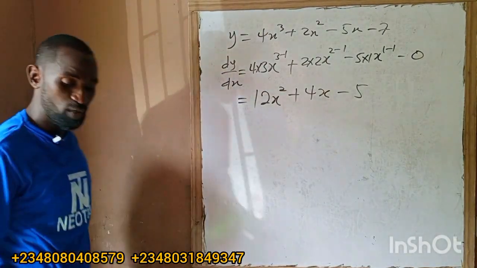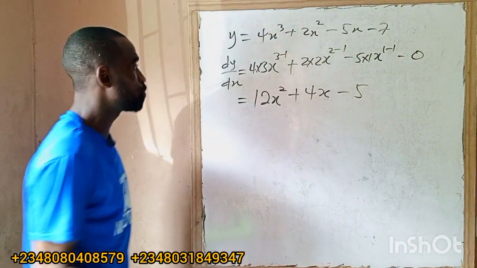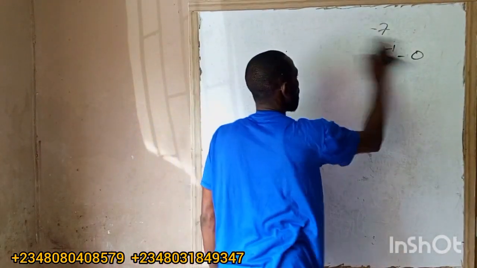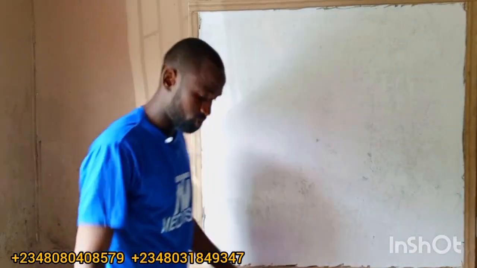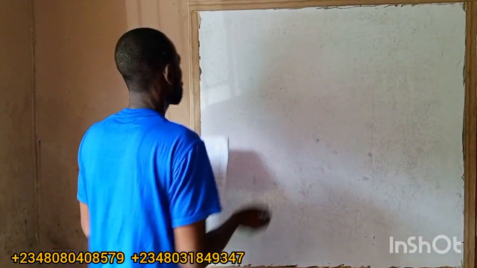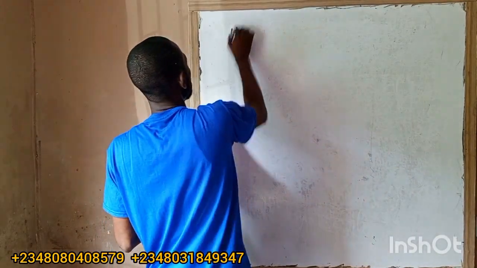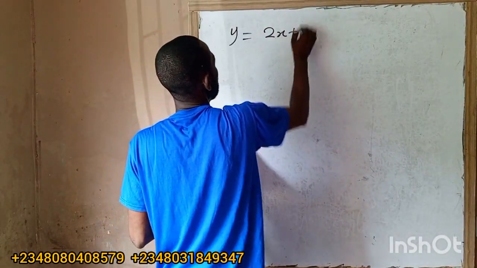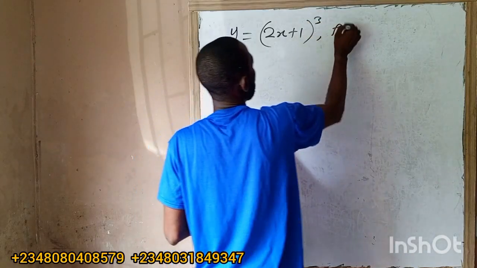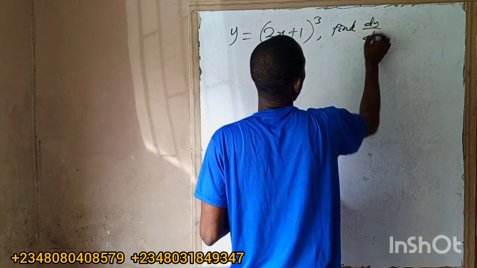We have many rules. Like I told you, go and watch the video under differentiation. But I'll just be solving the question. Look at this. If y equals 2x plus 1 raised to the power 3, find dy/dx.